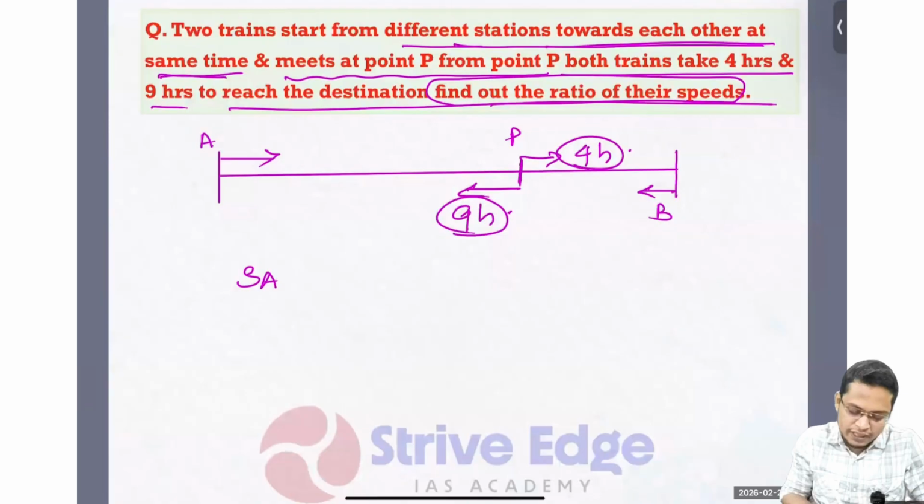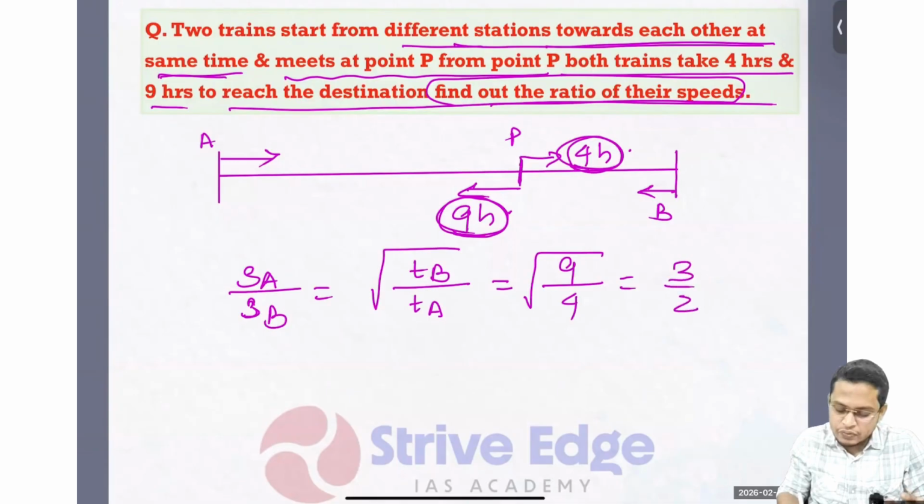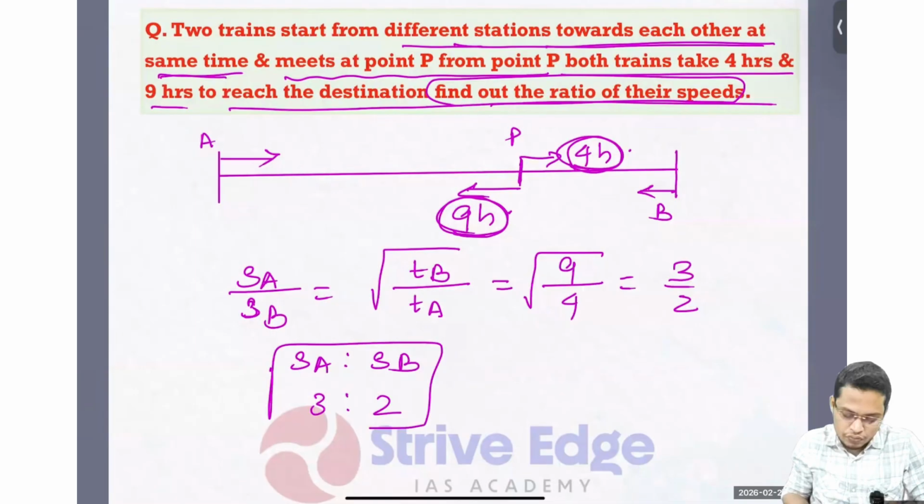Let the speed of the first train be SA and the speed of the second train be SB. The speed ratio equals the root of the time taken by train B after they meet over the time taken by train A after they meet. Time taken by B to reach is 9, and time taken by A after meeting is 4. So root of 9 by 4, I can write this as 3 by 2. So my speed ratio SA to SB equals 3 is to 2. So this is my answer.